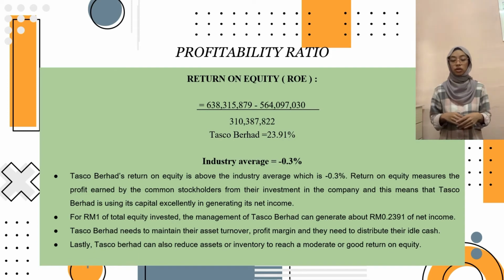The last one is return on equity. The company's return on equity of 23.91% is above the industry average, which is negative 0.3%. Tasco Berhad generates RM0.2391 of net income for every RM1 of total equity invested. It means that Tasco Berhad used their capital excellently in generating its net income. In order to maintain the good performance, Tasco Berhad should reduce the asset or inventory to reach a good return on equity. That's all from me.